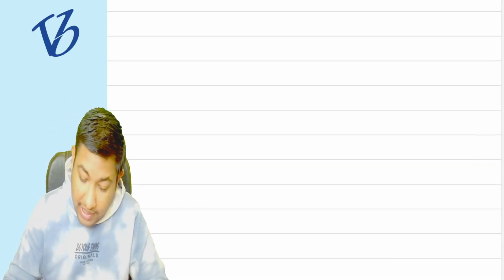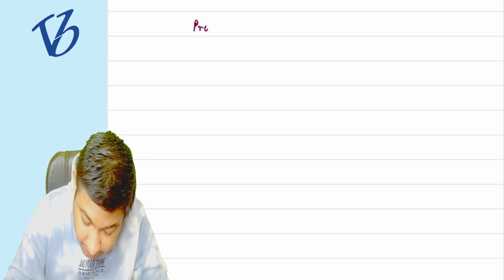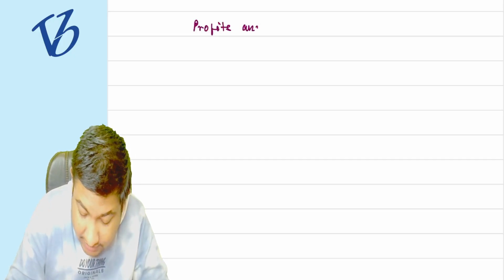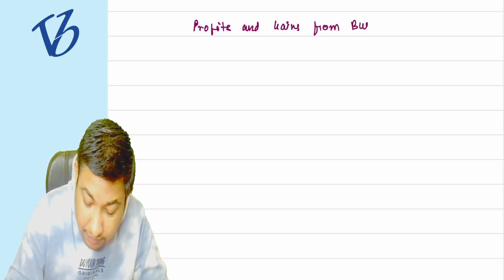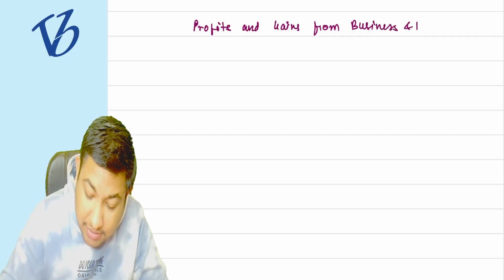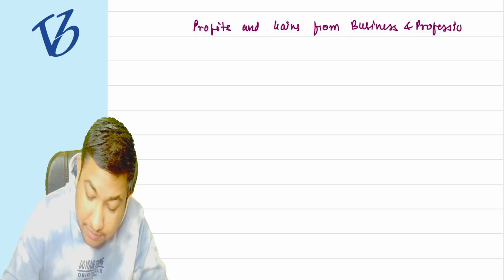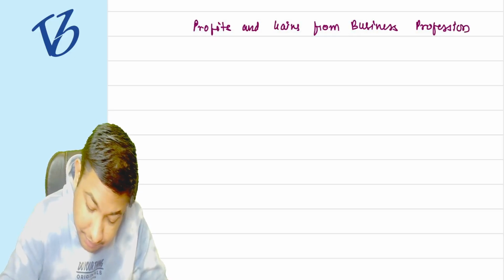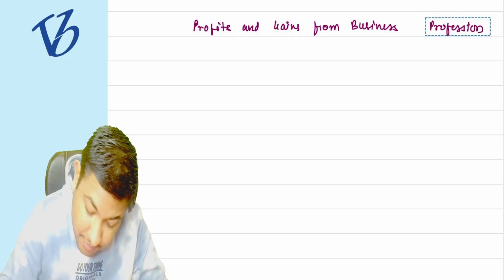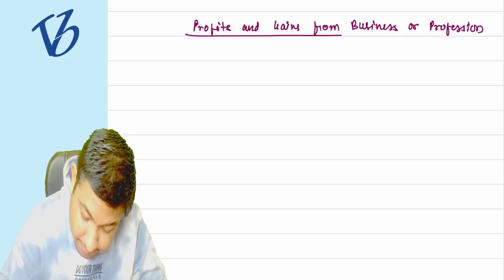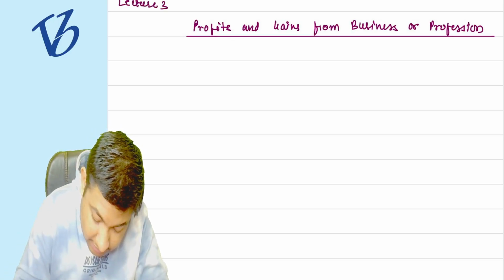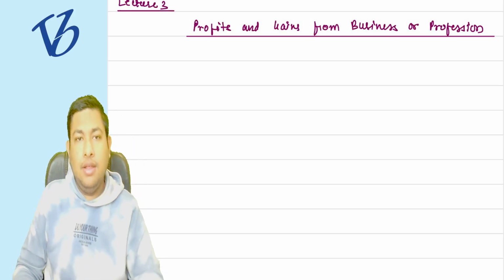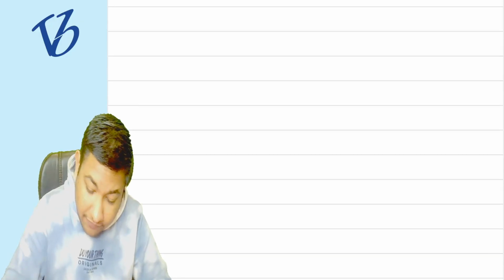What does it mean? Now, come to the board notes, okay, and write the PGBP heading: Profits and gains from business or profession. It is our lecture number 3. Okay, so write it down, lecture number 3. Now understand me very carefully.